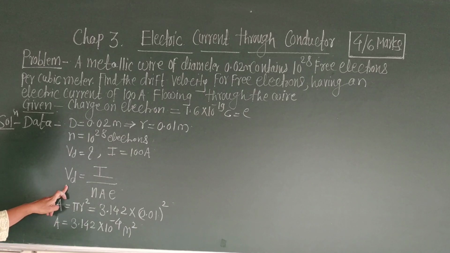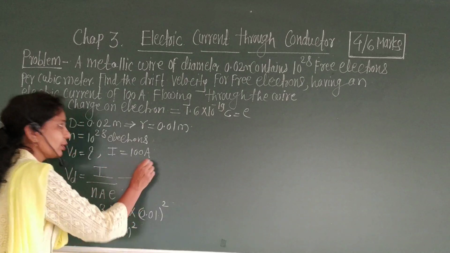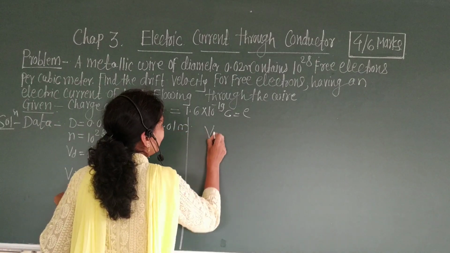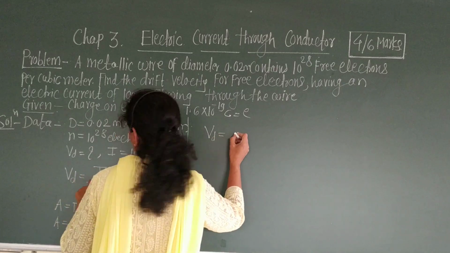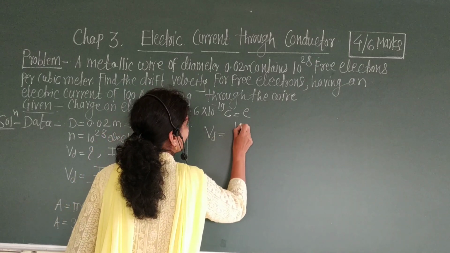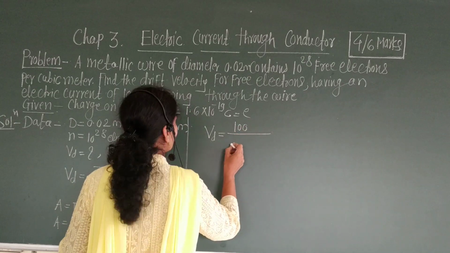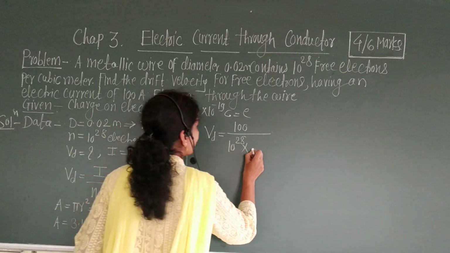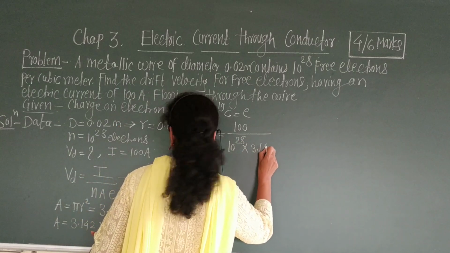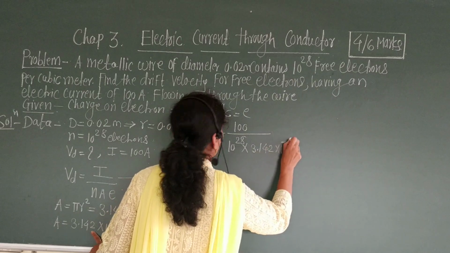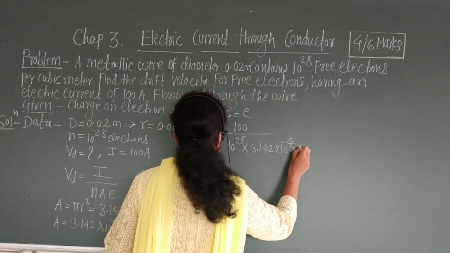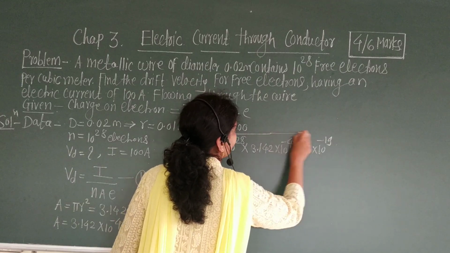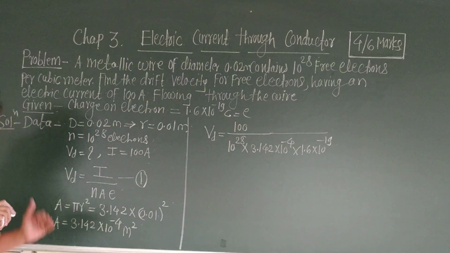Then put all the values in equation number 1. Then calculate the Vd. Therefore, Vd, drift velocity, is equal to I. Current is 100. 100 upon N, N is 10 raised to 28, into A is 3.142 into 10 raised to minus 4, into E, 1.6 into 10 raised to minus 19. Next step is our substitution.